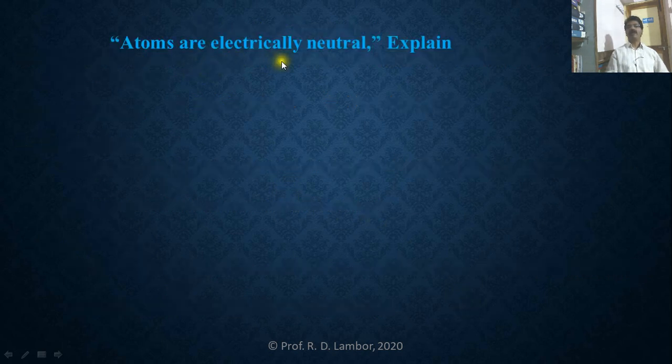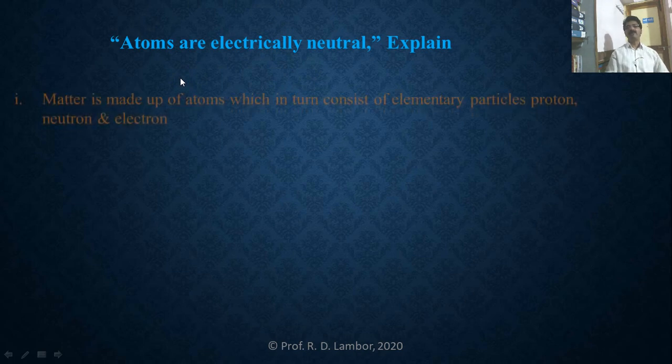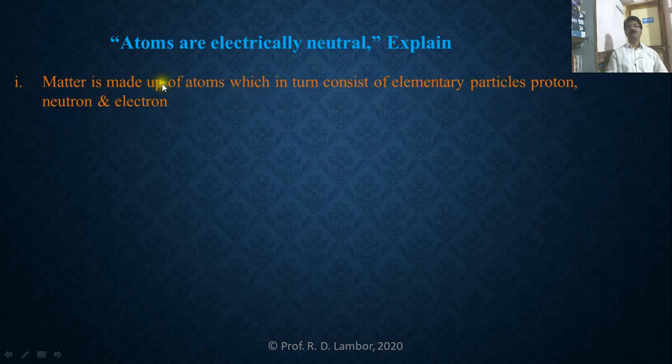Atoms are electrically neutral. We want to explain this statement. To explain this, we know that any matter is made up of atoms, and those atoms in turn consist of elementary particles. Protons are there, neutrons are there, and electrons are there.